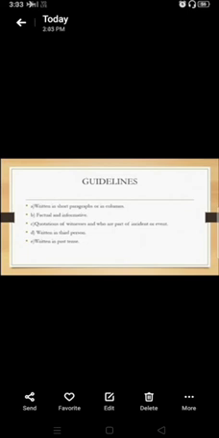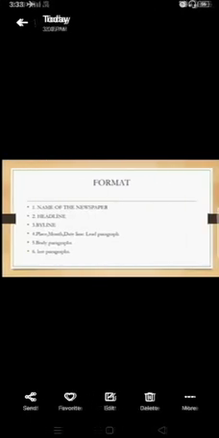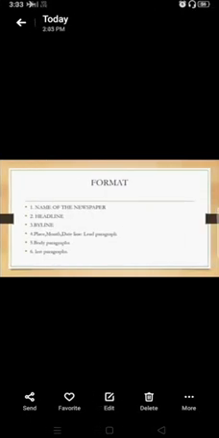Now let us see the format of writing a newspaper report. Remember, we are doing first with newspaper, okay? So the format which I'm giving you is also for newspaper report. So the first thing that comes in a newspaper report is the name of the newspaper.